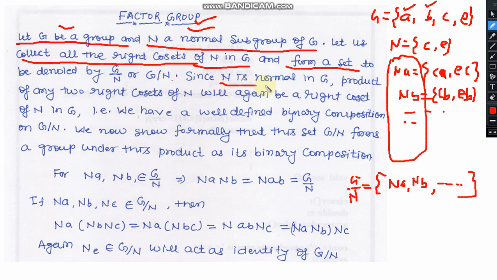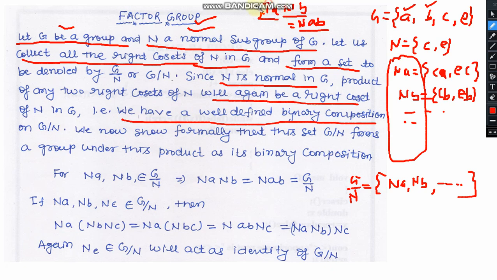Since N is a normal subgroup, the product of any two right cosets will again give a right coset. It is the basic property of cosets in case of a normal subgroup. If you are multiplying two right cosets, it means if you are multiplying Na with Nb, then the resultant will be equal to Nab, which we have earlier studied in previous lectures. So the product of two right cosets will always be a right coset. That is, we have a well-defined binary composition. It means the product of right cosets is possible. We now formally show that the set G upon N forms a group.